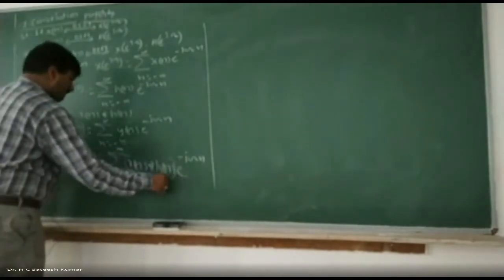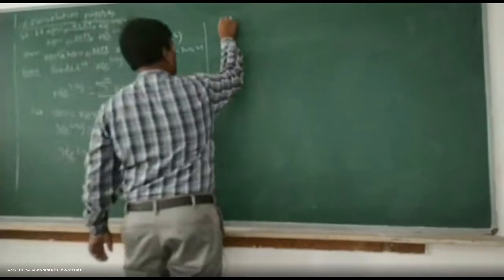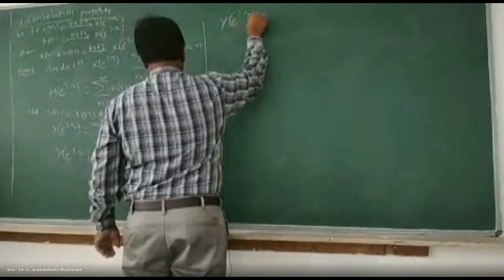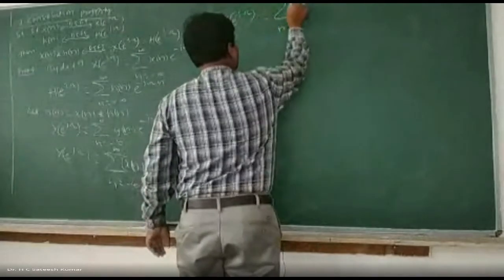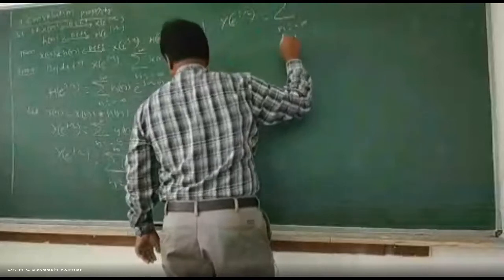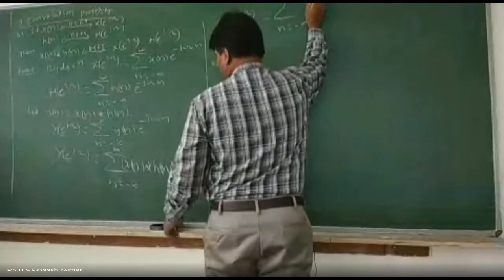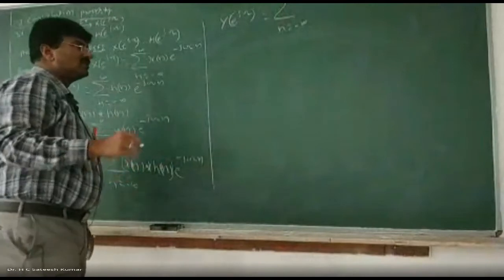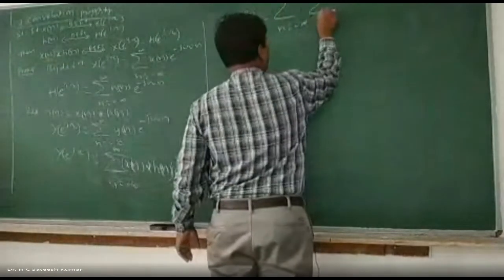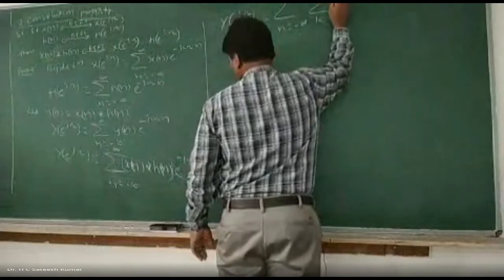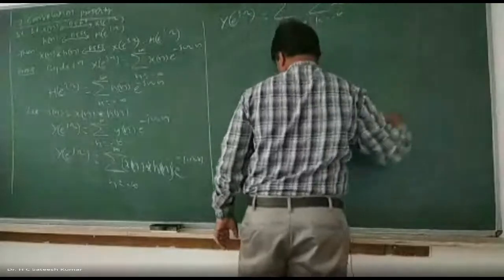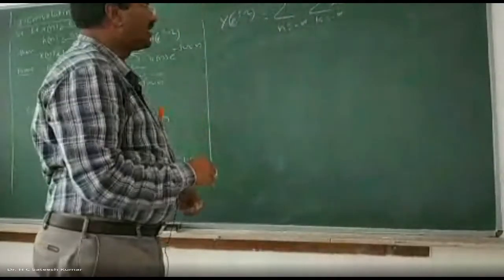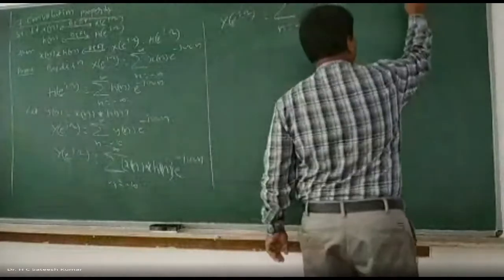Now what do we have? Y(e^jω) is equal to summation n varies from minus infinity to plus infinity of the summation, by the definition of convolution, k varies from minus infinity to plus infinity x[k] h[n minus k], now into e^(-jωn).